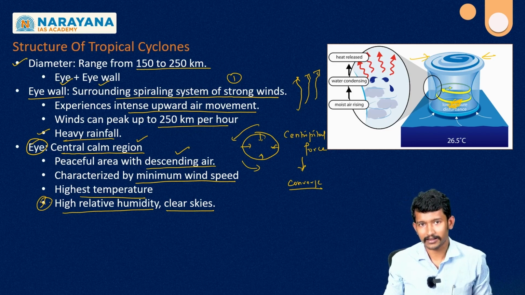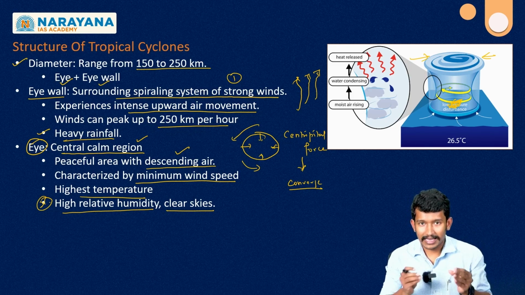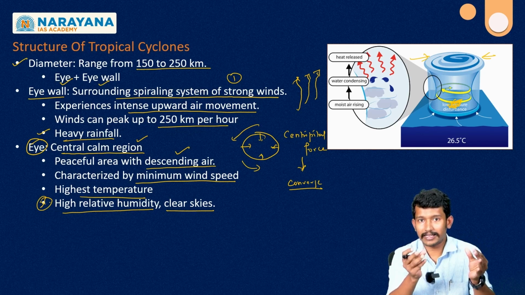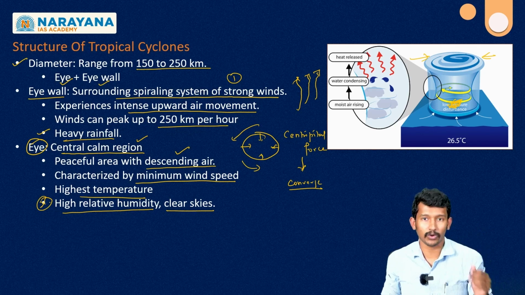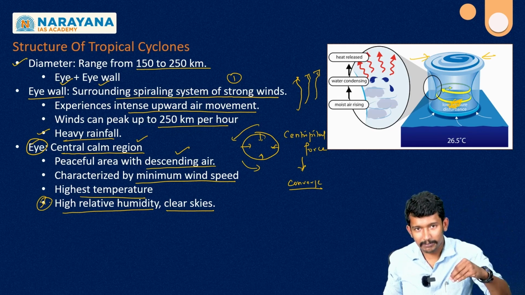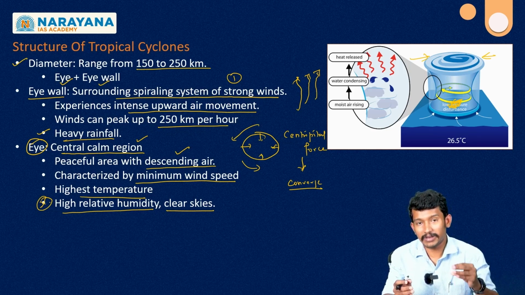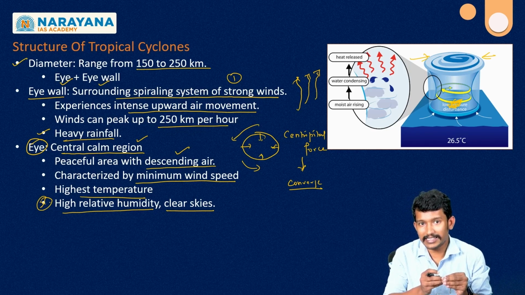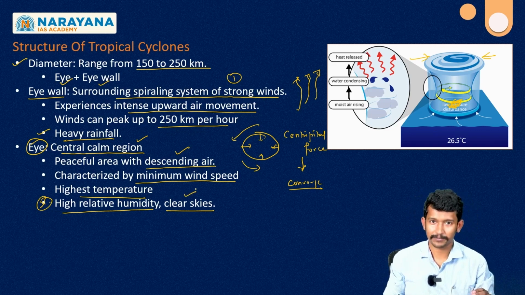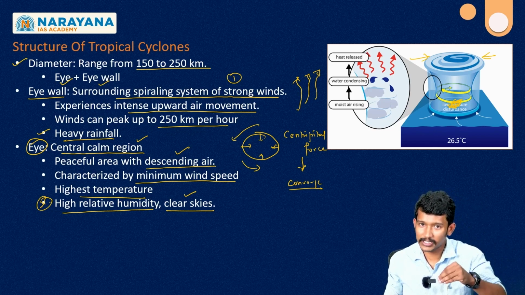Why clear sky, right? We know that during the ascendance of the air mass, the upward movement of the air mass, the air tends to cool and condense and leads to the formation of cloud. During ascendance, we can experience cloud formation. When descendance is happening, the density will increase and the temperature will increase, and because of this warming, it will dissolve the clouds. So because of this reason, we are having clear sky. So with ascendance, cloud formation is possible. With descendance, it will evaporate or dissolve the cloud.